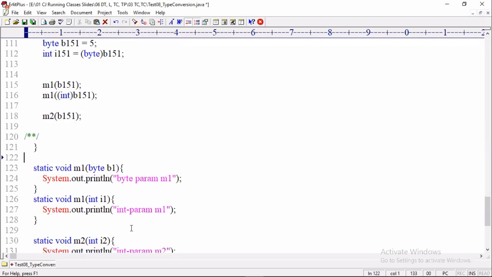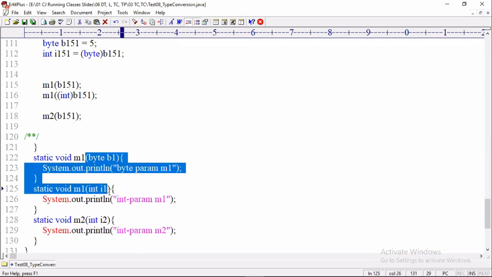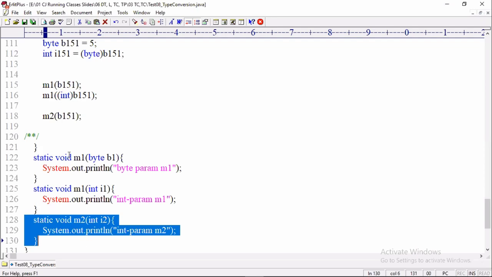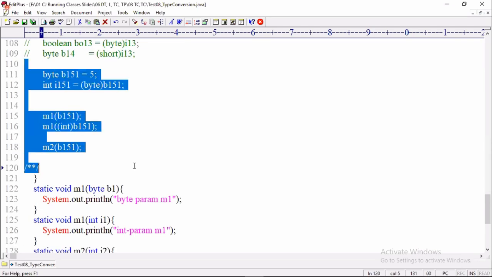So I hope you understand when I need to do casting from lesser type to highest range. If you want to execute the highest range parameter overloaded method by passing a lesser range variable, we must do casting explicitly from lesser type to higher type. If there is no overloaded parameter method, we no need to do type casting. Directly we pass, the compiler will do implicit casting. So this is the very important point.